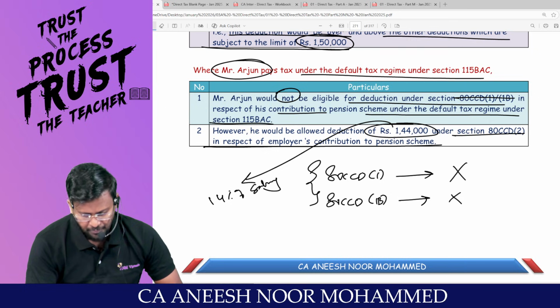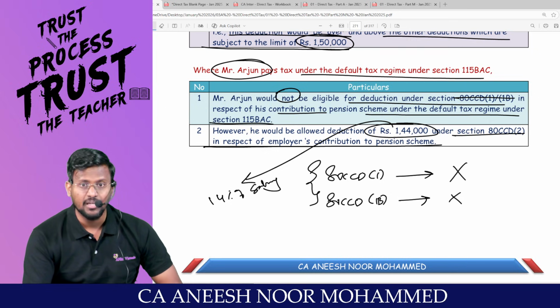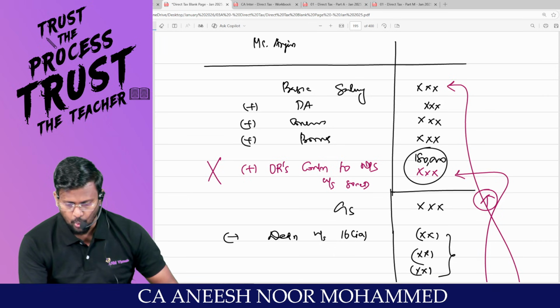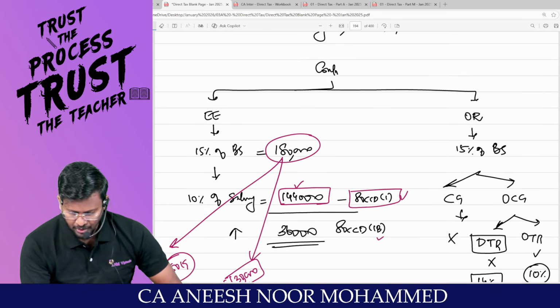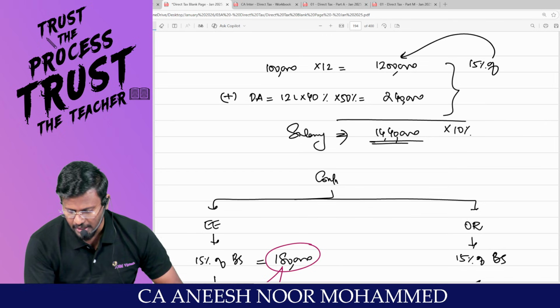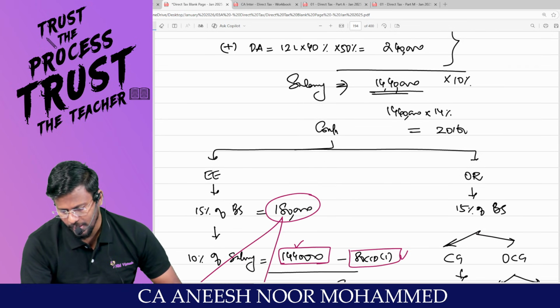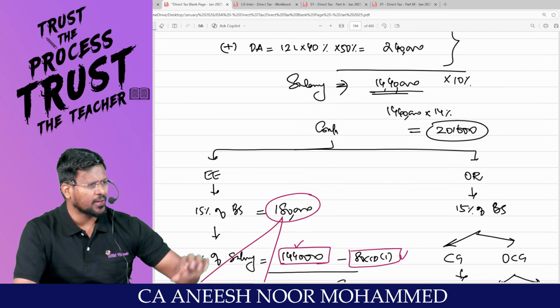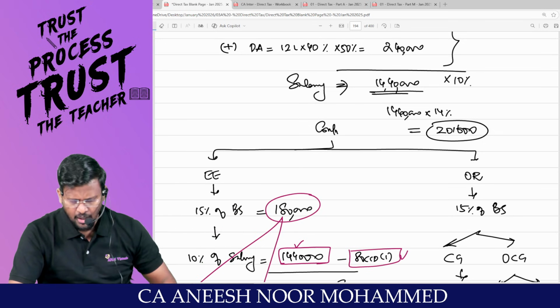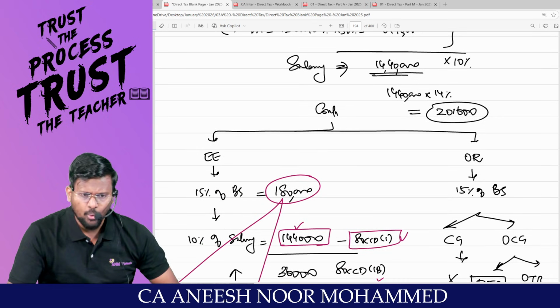Are you all ready with me? This was just 10% of salary. It has been amended, my dear lovable students. Now, what is the salary we have already calculated? 14,40,000. So 14,40,000 into 14% comes to 2,01,600. Up to 2,01,600 you can claim it as deduction, but the employer contributed only 1,80,000.